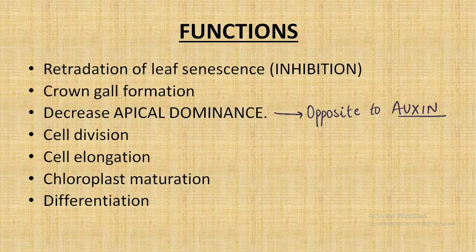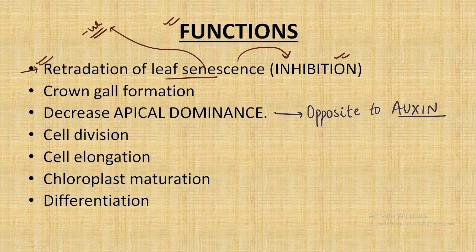Let's move forward. The important functions of the cytokinin hormone are, the first one, that it leads to the retardation of leaf senescence, that is, it has a negative impact or leads to the inhibition of leaf senescence. We can also say that it is a negative regulator of senescence, about which we have already discussed in the introduction video.